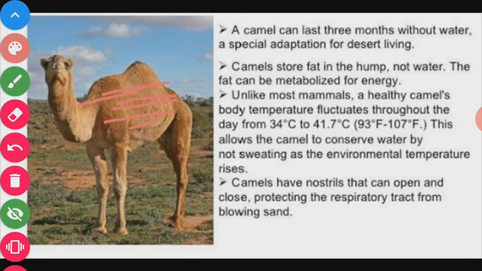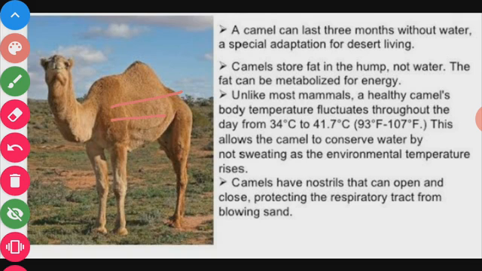The light color of the camel saves its skin from absorbing heat. This light color helps in keeping the body cool because it does not absorb light. This is one of the characteristic features shown by the camel.